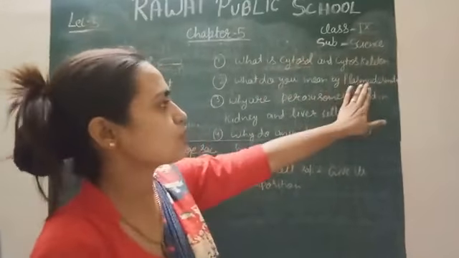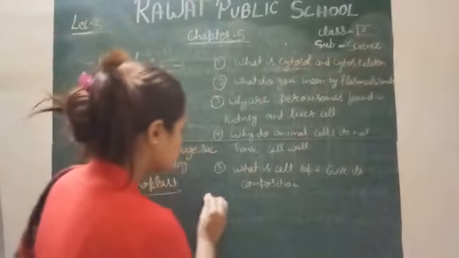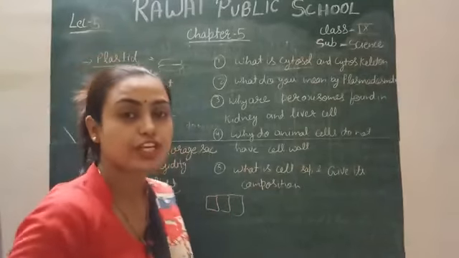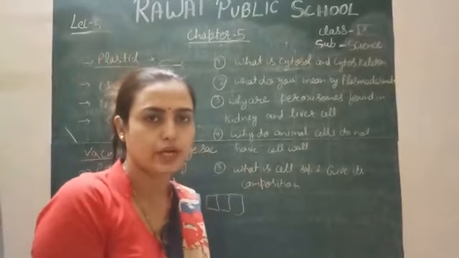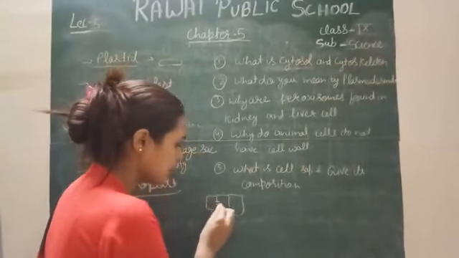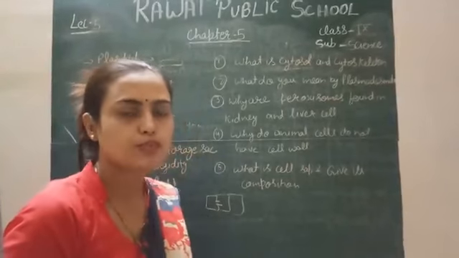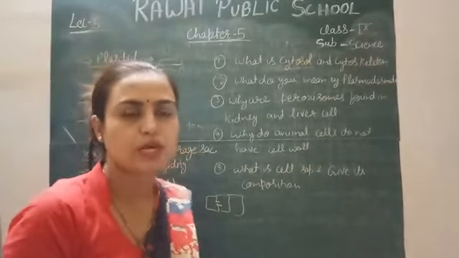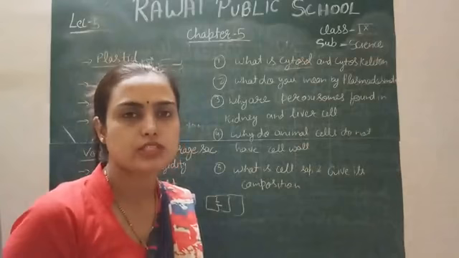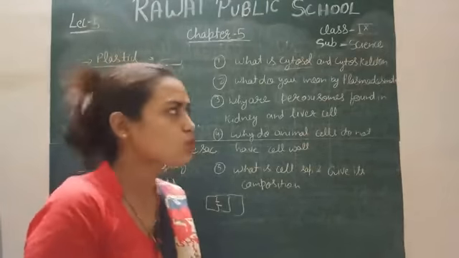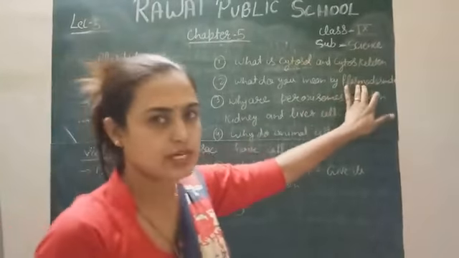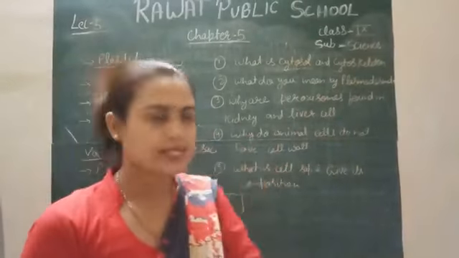What do you mean by plasmodesmata? Actually, the cells are arranged like this, for example, and make the tissue. So how do they exchange their material from one cell to another cell? There is a protoplasmic connection between two neighboring cells. Through this protoplasmic connection, cells exchange their food material and any other substances which they need to exchange. So this is called the plasmodesmata. It is a protoplasmic connection for exchange of materials between cells.